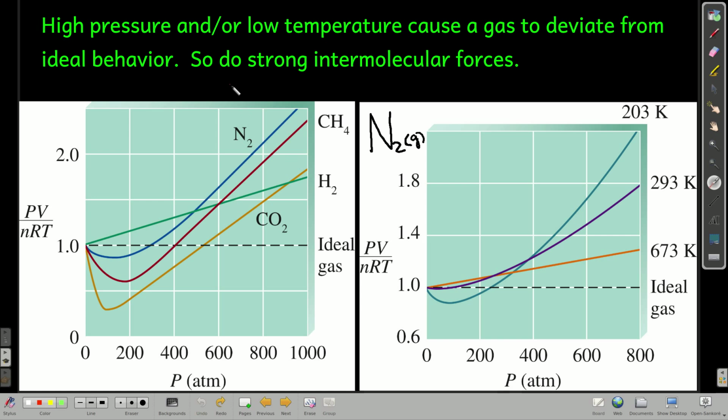Now, temperature, low temperature. Low temperature means that, remember, the temperature is directly proportional to the average kinetic energy of the particles, which means low temperature means they're moving slower on average. Because they're moving slower, again, as they come close to each other and pass by, there's more time for them to interact with each other.